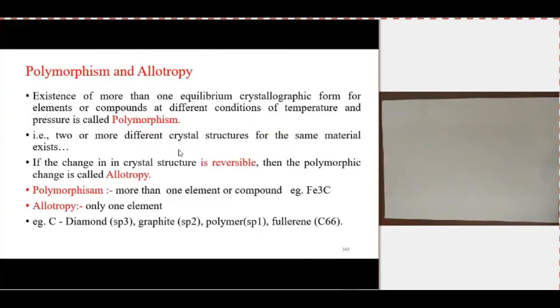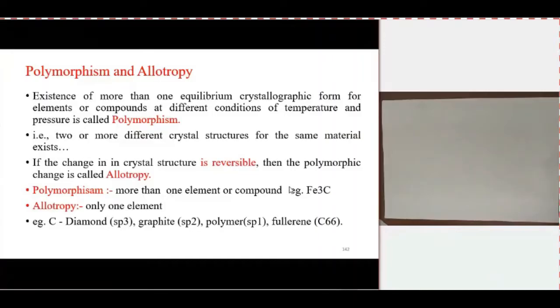And what is allotropism? The main difference is that allotropism is only for one element, and polymorphism is for more than one element or compound. So for Fe3C, we can say that is polymorphism. For one element, we can say that is allotropism. And this allotropism is reversible.